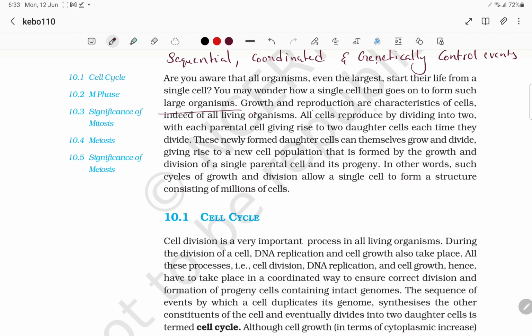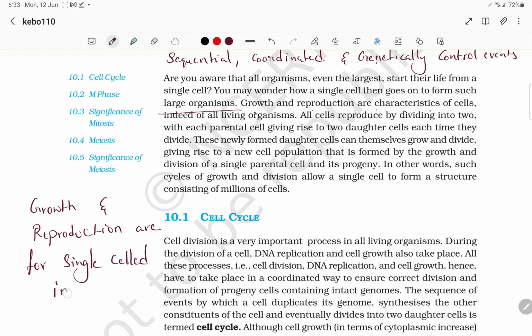Growth and reproduction are the characteristics of the cell. Growth and reproduction are inclusive features for single celled organisms; they both are inclusive in nature.